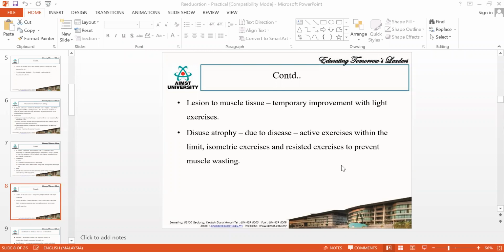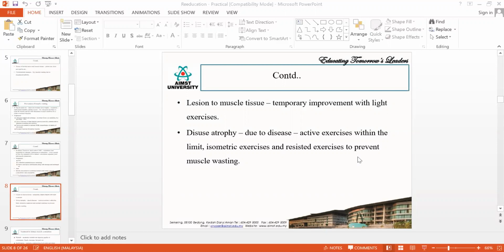So for that, you can do active exercises, isometric exercises, and resisted exercises to prevent wasting. Is that clear? So I'll just summarize again. So you will be having reduced muscle power, or whenever the muscle is not able to do the contraction, it can be because of 4 problems.